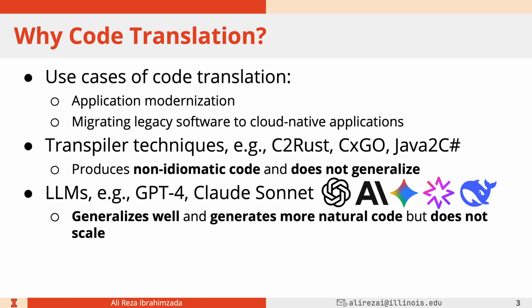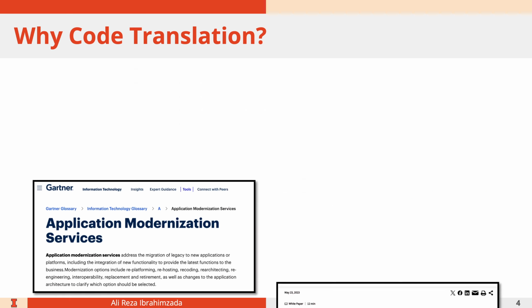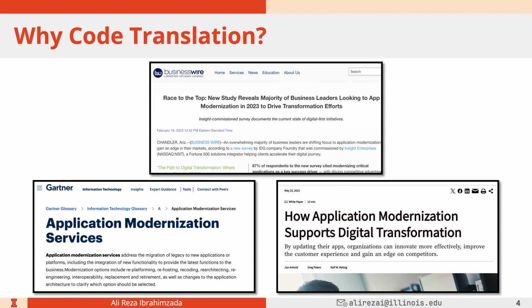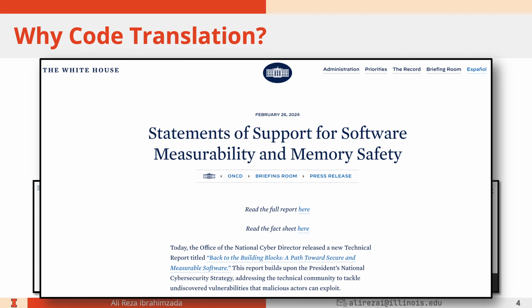So we have models like GPT and Claude, which can do a good job. They generalize well across multiple languages and they generate more natural code. However, the problem is that they do not scale to repository level code because of the size of the code bases and their limited context window. Code translation was also featured in some news outlets. The most important one was a statement from the White House, encouraging everyone to use more memory safe languages like Rust.